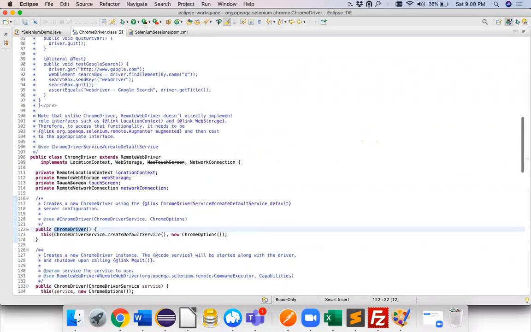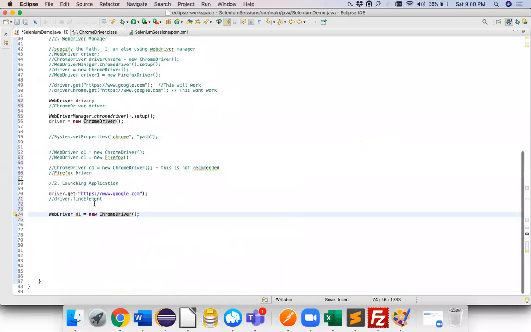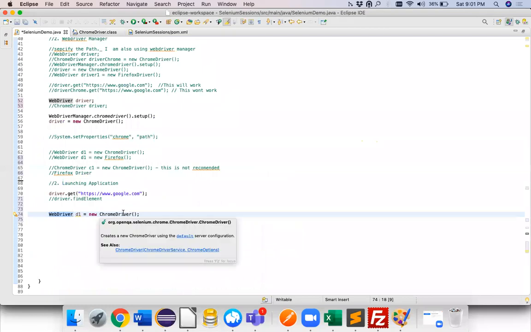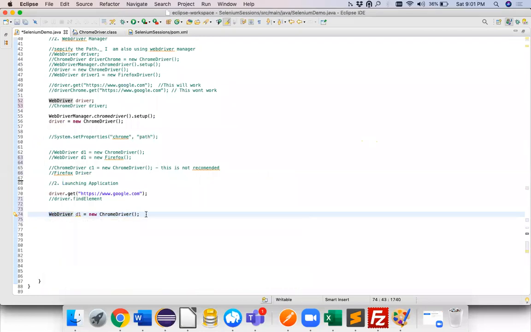But this particular ChromeDriver is not implementing, guys. ChromeDriver is implementing something different: something like location context, web storage, or network connection. It is not implementing what I was expecting. I was expecting WebDriver, but ChromeDriver is not implementing WebDriver. Don't you think this is something wrong? ChromeDriver should implement the WebDriver interface?